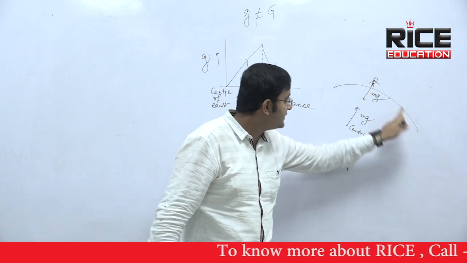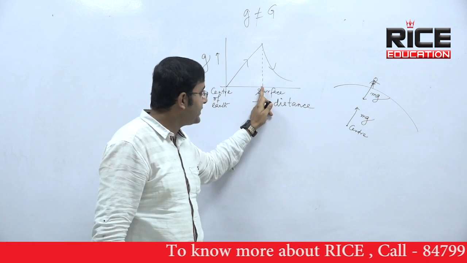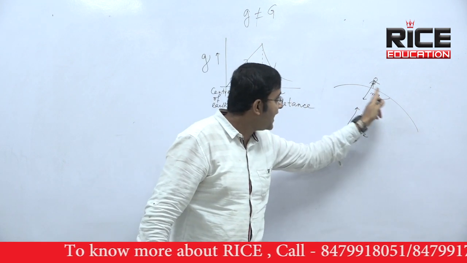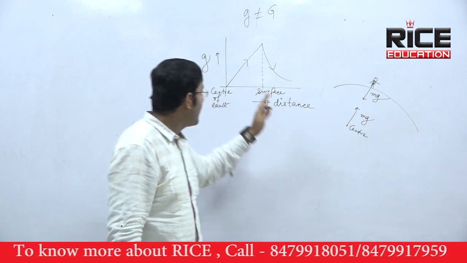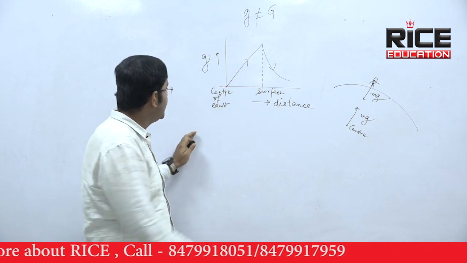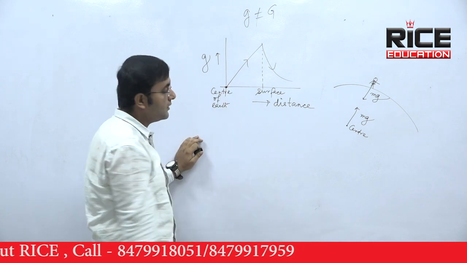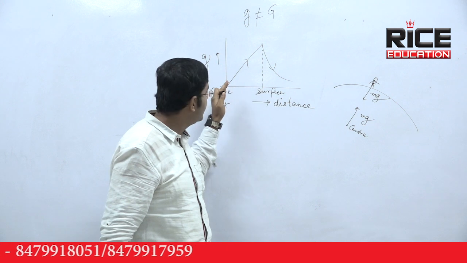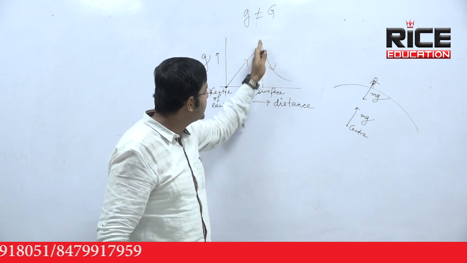That point is the surface of Earth. That point and that point are the same. In the graph, this surface is that particular surface in this diagram. So when you are at the center of Earth, g will be 0, because the coordinate of the origin is 0, and from the center towards the surface, the value of g will increase. At the surface, g is maximum.